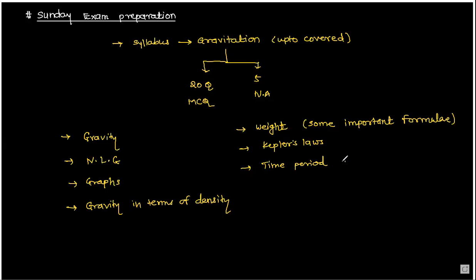Time period of Earth rotation due to contraction. Due to contraction means if the radius will contract or something like that. Like that, models you may get in the exam. So revise once.